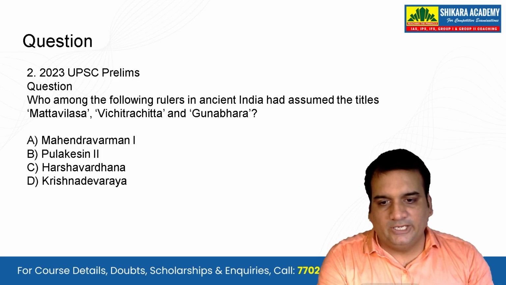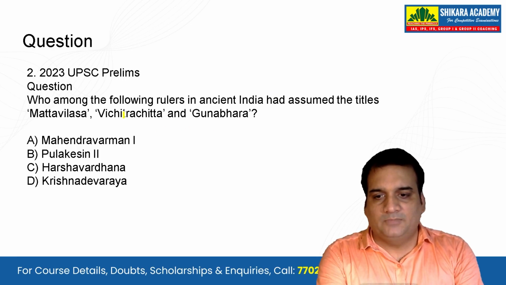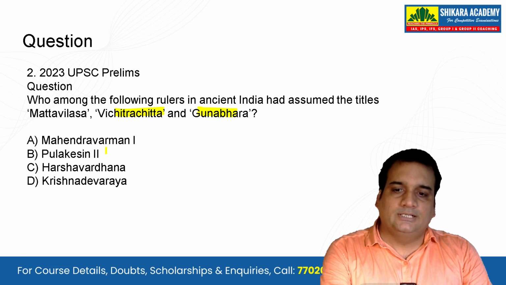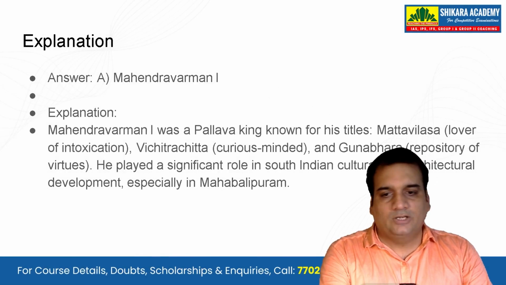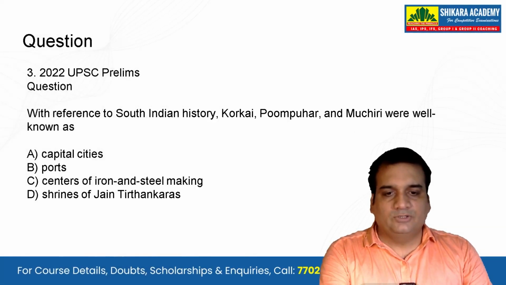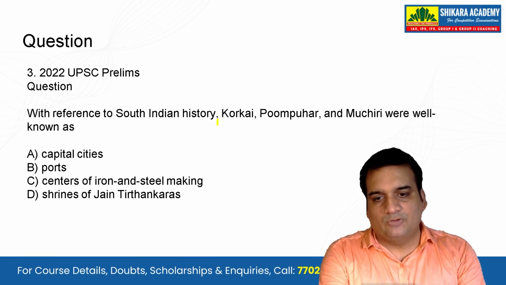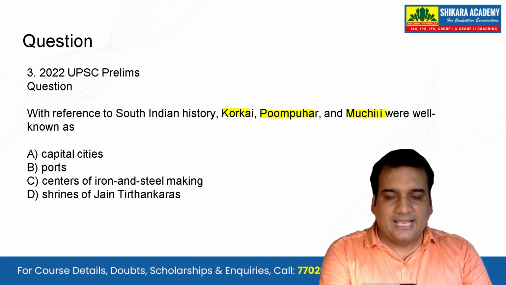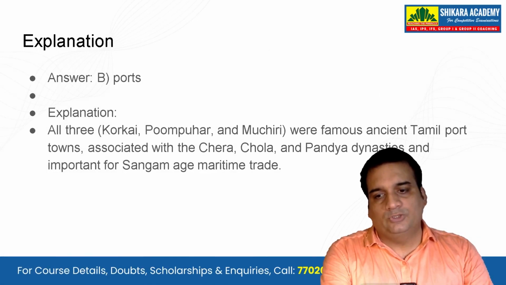Who among the following rulers in ancient India had assumed the titles Matta Vilasa, Vichitra Chitta and Gunabhara? So obviously it was none other than Mahendravarman I. So you can again pause the video and see the details. With reference to South Indian history, Korkai, Pumpuhar and Muchiri were well known as port cities. These were the port cities.